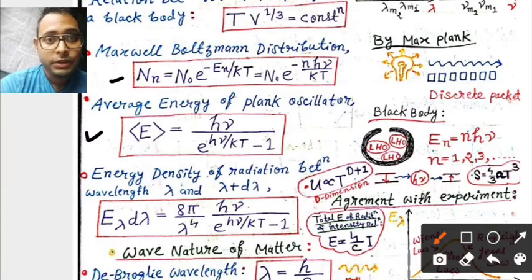According to his hypothesis, a black body has quantum harmonic oscillators which radiate and absorb radiation by oscillating like an LHO, like quantum harmonic oscillators.